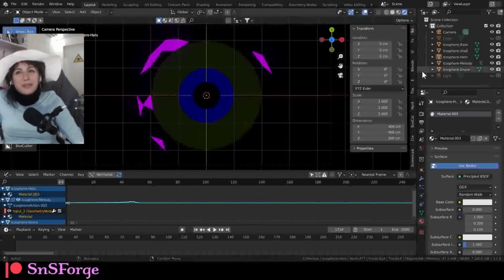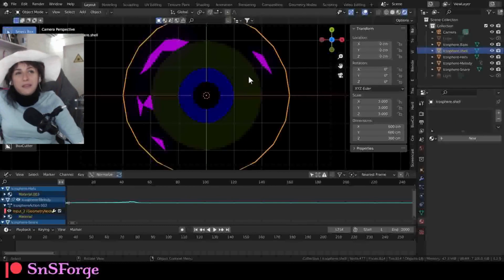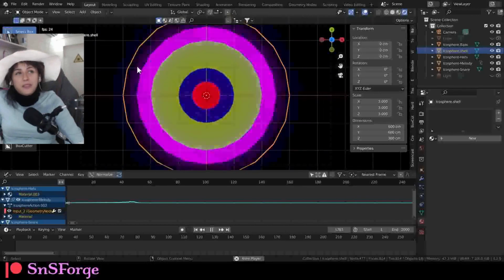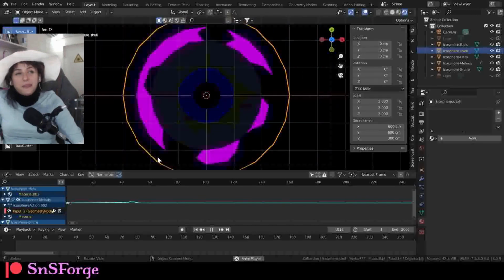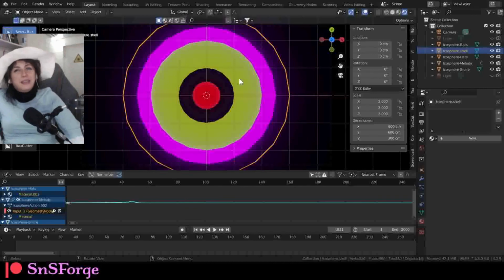It's going to be much better if you render it, because we are viewing it from the viewport. Where's the shell? I'm trying to see if there's a bleed out. But yeah, it's going to be much better if you render it.